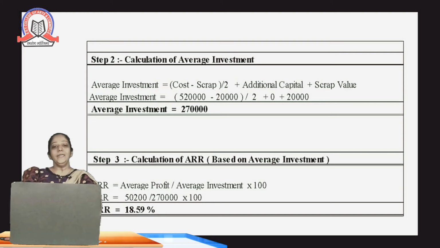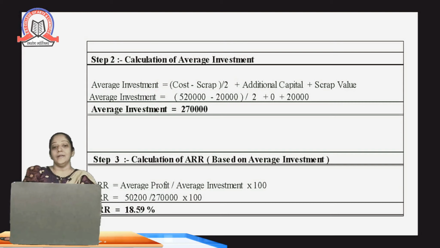And finally, calculation of ARR based on the average investment. We have to divide the amount we get in step number 1 by that of step number 2. That is average profit after tax divided by average investment, which means 50,200 out of 2,70,000.